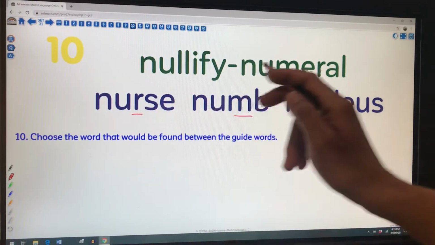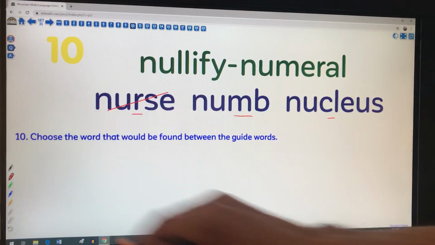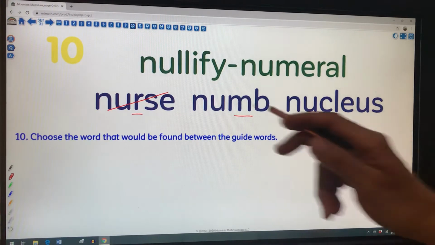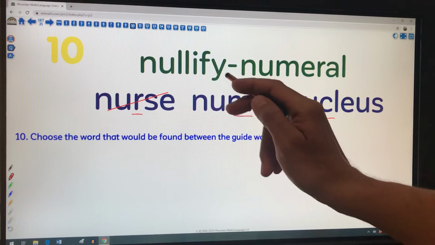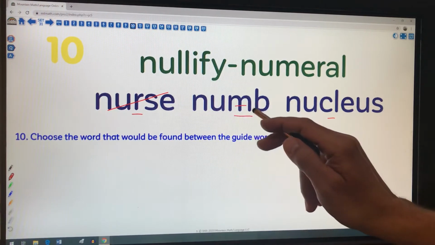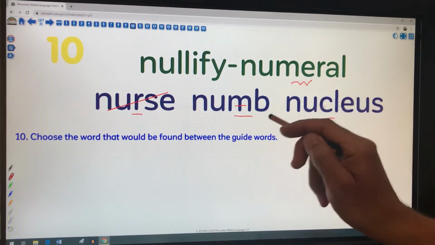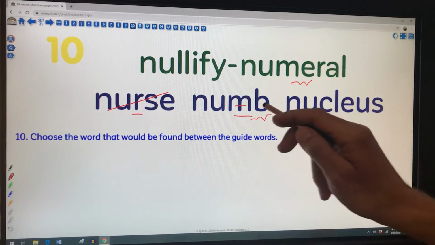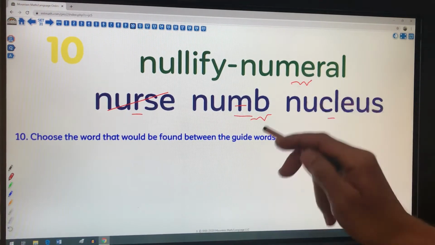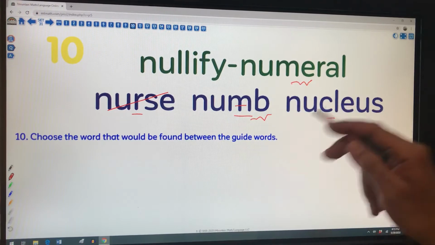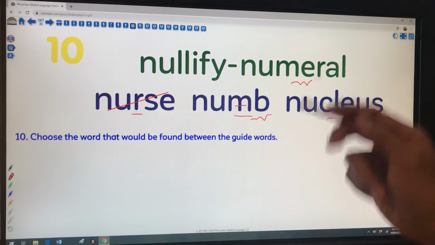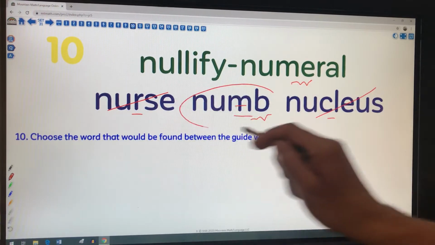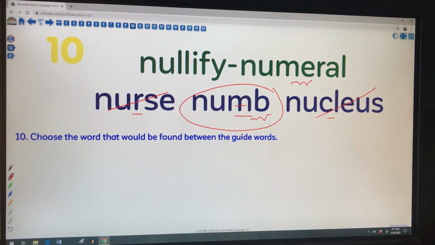N-U-R. Now I know R comes after the M here, so I know it's not going to be nurse. N-U-M, L, M, L. M comes after L, so it does fit in this side. Let's see if it comes on this side. L-U-M. Now I'm looking at this B versus the E here. The B does come before the E, so none might be my word. Let's just double check with this word, nucleus. N-U-C, N-U-L. Well, C comes before L. It can't be nucleus. My answer is none is the word that is found between the guide words nullify and numeral.